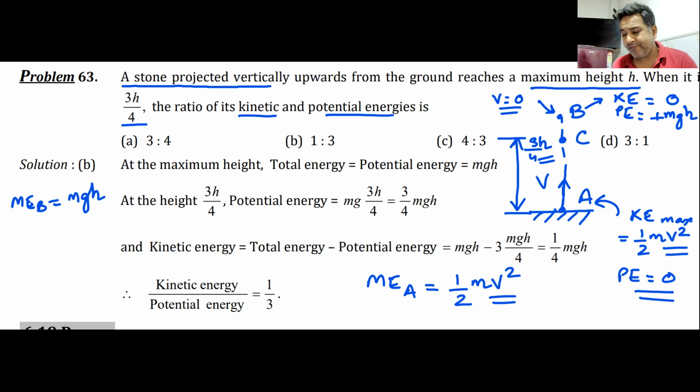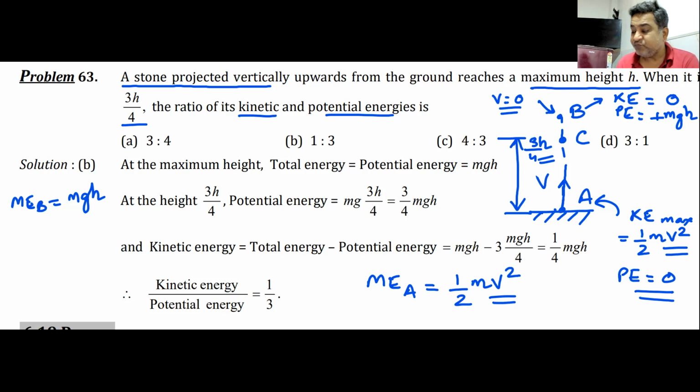What happens at point C? If I talk about point C, what would the total energy be like? Will it be in the form of potential energy, in the form of kinetic energy, or a combination, where some energy would be potential and some would be kinetic? In which form will you have energy at point C, which is 3 by 4 times its maximum height? I hope everyone understands the question.